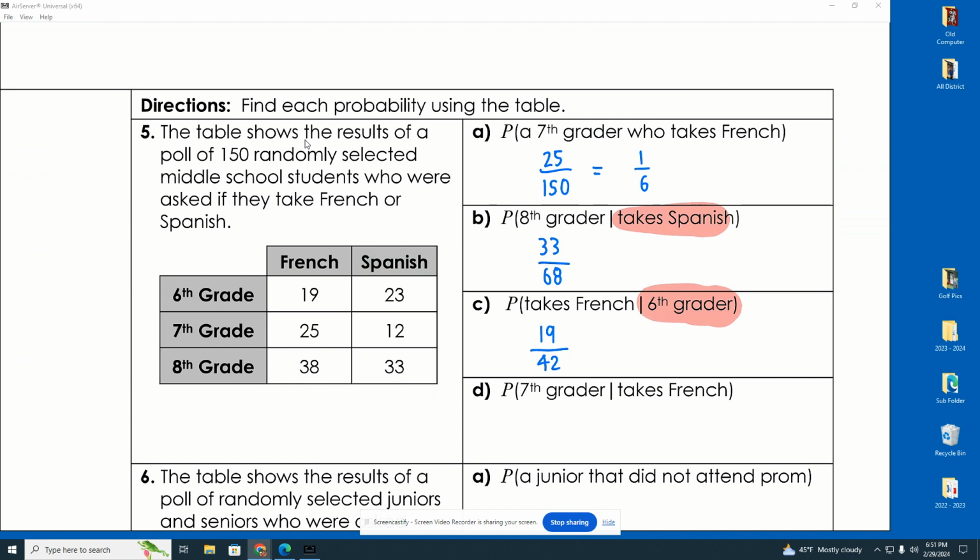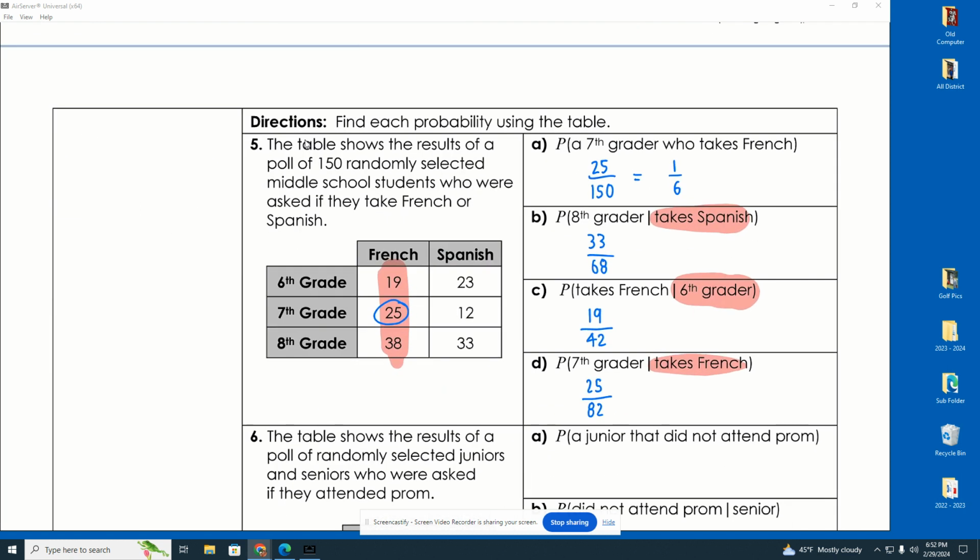Look at the next one. We're going to try to find the probability of a 7th grader given that they take French. So once again, we're thinking about those who take French. That's this category. 19 plus 25 plus 38. And that's 82. There's 82 people in the bottom of this one. Now, from that group of 82, how many are seventh graders? 25. So it's 25 out of 82. And again, I don't believe that one reduces. No, it doesn't reduce. So there you have it.